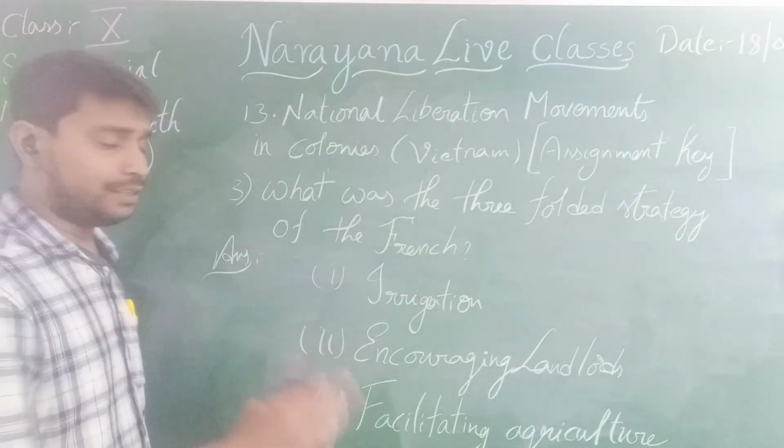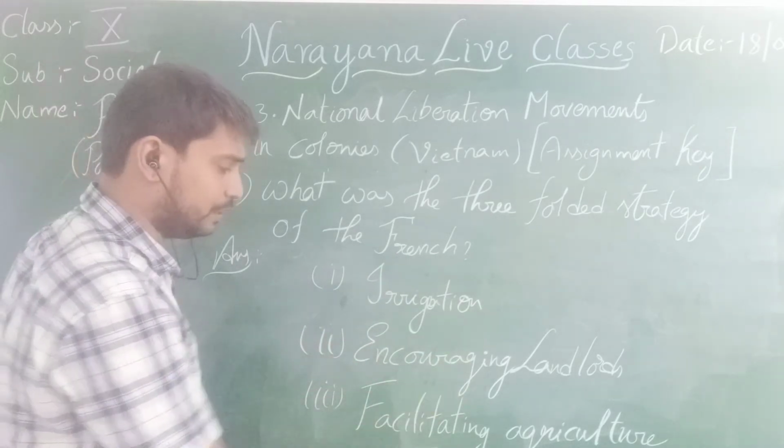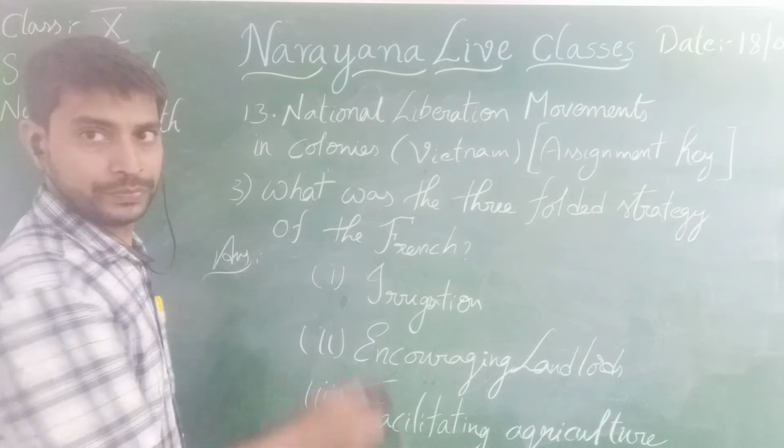So the first one again: the first one is irrigation, the second one is about encouraging landlords, and the third one is facilitating agriculture.